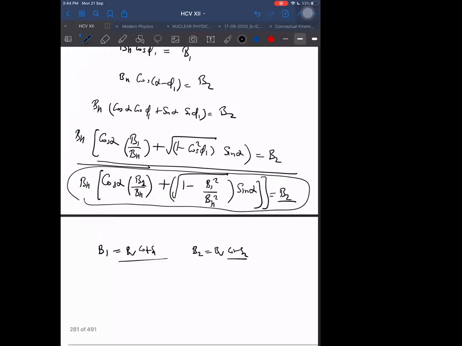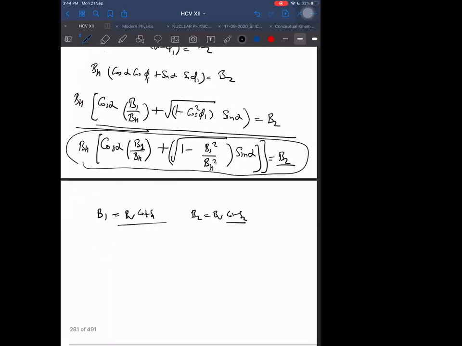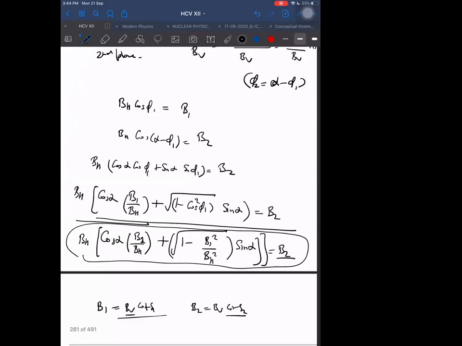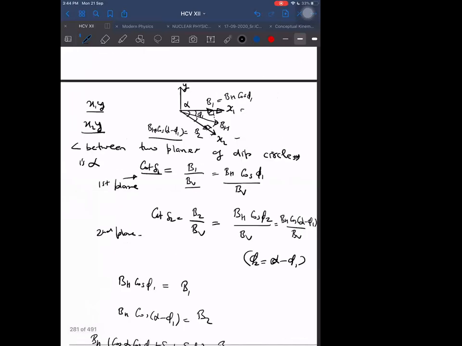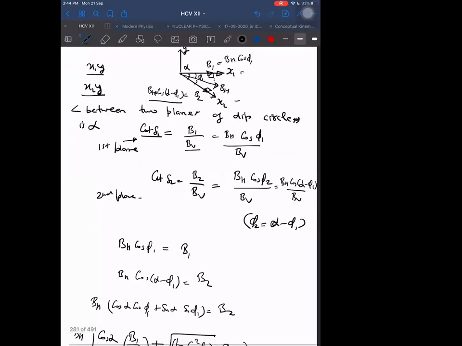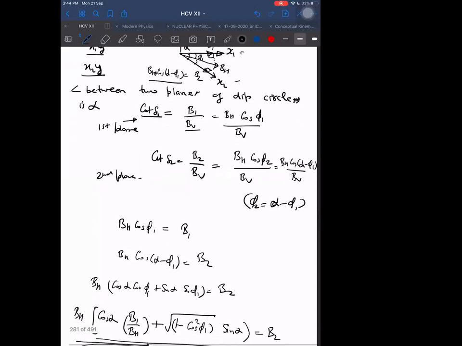But BH is the only unknown in this, I think. Remaining all are known. Right or not? Except BH. No, BV. But BV is also known. Wait a second. I think BV is also there, and we have to determine BV.